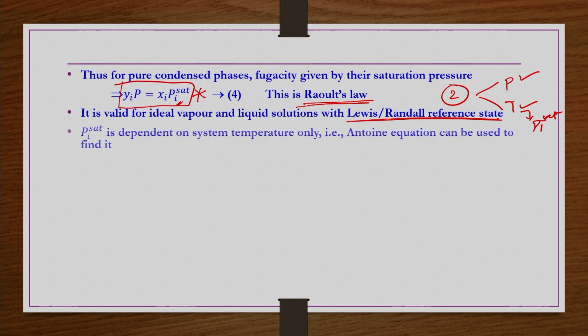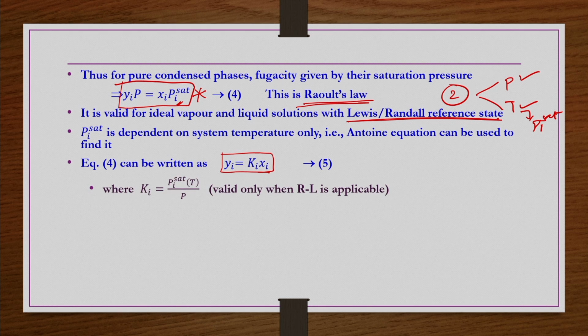Okay. So, as mentioned, Pi sat is dependent on the system temperature only, that is, the Antoine equation can be used to find it without any difficulty. So, equation 4, for ideal liquid phase and ideal vapor phase, we can write yi is equal to some constant Ki xi, and Ki is nothing but Pi sat by P, and Pi sat is a function of temperature.